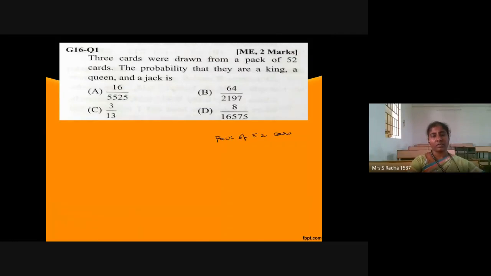What are there in these 52 cards? You will have 4 colors. That is one thing: 2 red colors and 2 black colors, I think, and there are different symbols, diamond symbol, heart symbol, like that. Okay, 4 categories we will take. In each category we will have 1, 2, 3 up to 9. After 9 we will have 4 figures or 4 designs, king, queen, something like that. 4 cards will be extra. Totally 13 cards will be there.